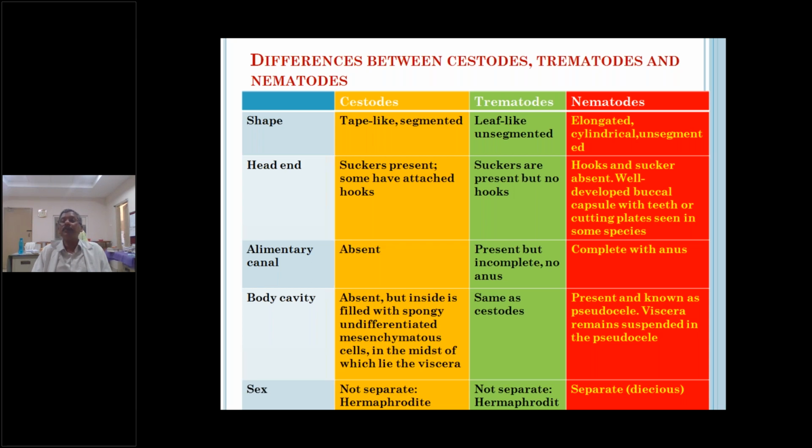In the case of nematoda, the body is thread-like, elongated, cylindrical and unsegmented. There are no segments, just a cylindrical, elongated body.